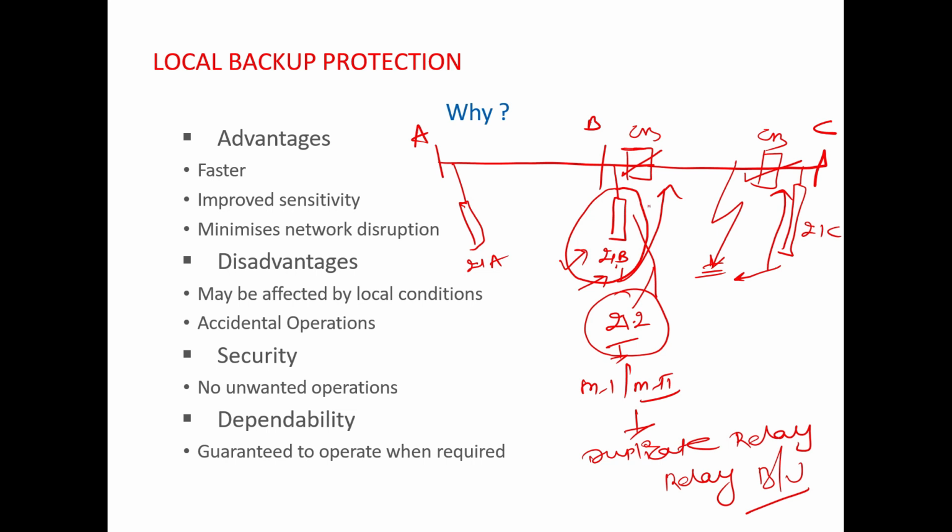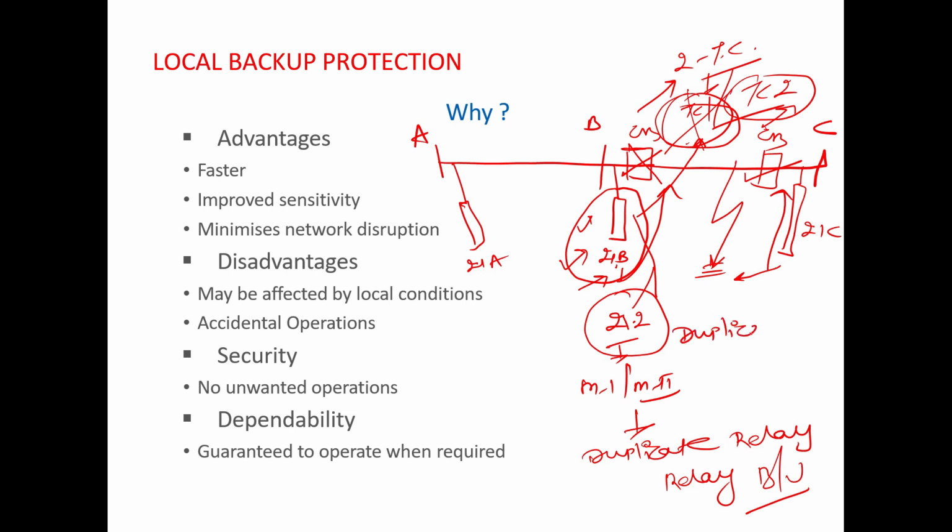The second condition is that in this circuit breaker you can have 2 separate tripping coils, trip coil 1 and trip coil 2. Suppose you are using only one trip coil. Then it might happen that this relay operated correctly and has sent a tripping command to this trip coil, but this trip coil is faulty, so it cannot operate the circuit breaker, the breaker fails to open, and your fault will not be cleared. But if you have 2 trip coils in your circuit breaker, then even if one trip coil is faulty, your fault will be isolated through the second trip coil. So this is called duplicate breakers.